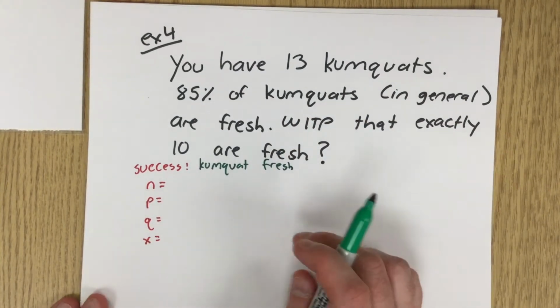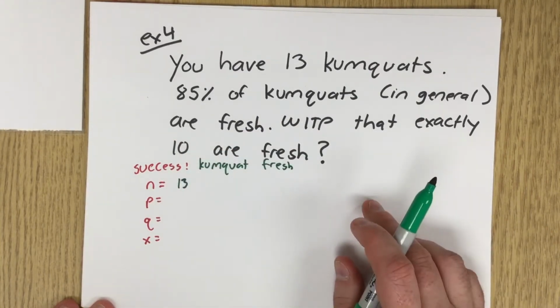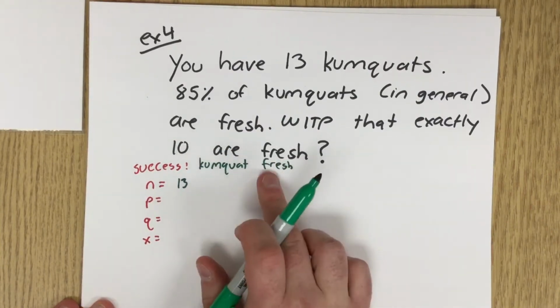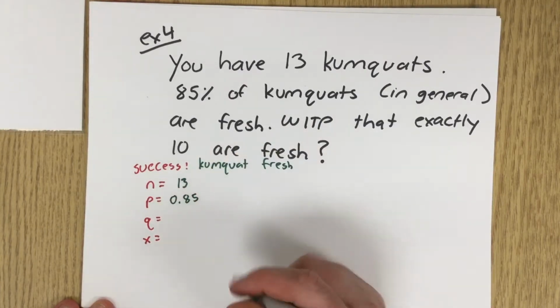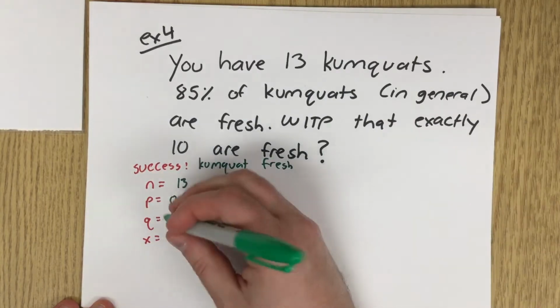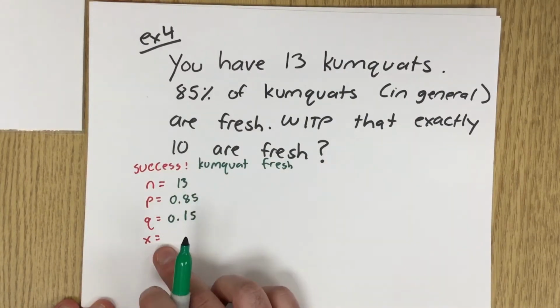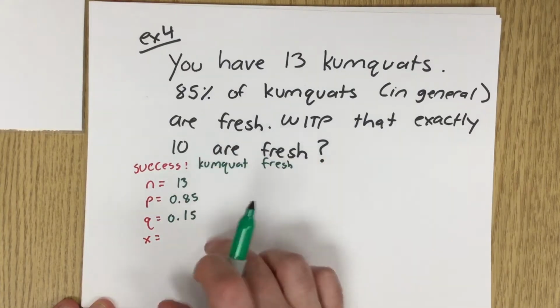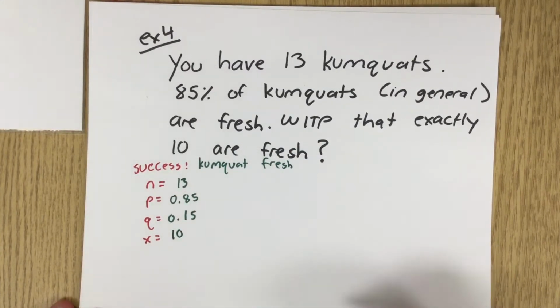N is the number of trials. So we have 13 trials. P is the probability of success. Success is that they're fresh, so that's going to be 0.85. Q is going to be the probability of failure, which in this case would be 0.15. X is the number of successes. We want 10 are fresh. We defined fresh as successful, so we want 10 successes.